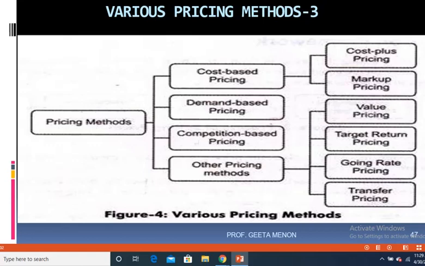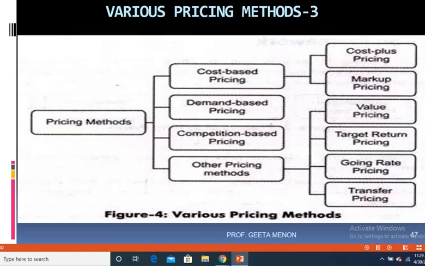Cost plus pricing or markup pricing means you're adding something to the cost of the product and increasing the selling price of the product. So markup pricing is a method whereby a certain percentage is added as markup to the cost of the product for determining the selling price.